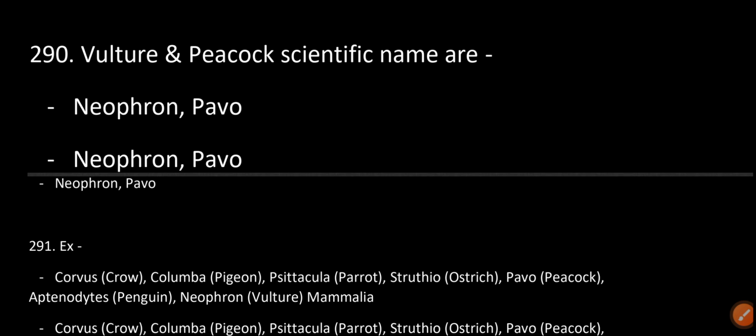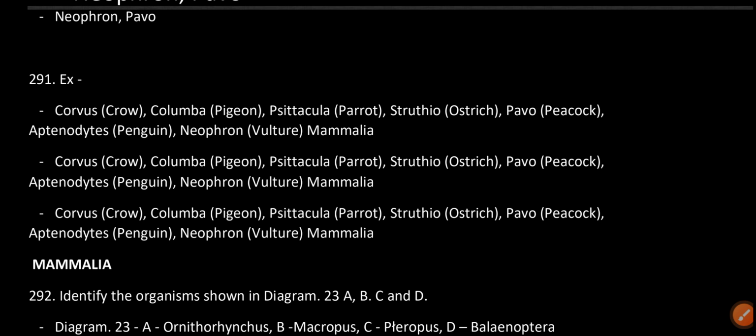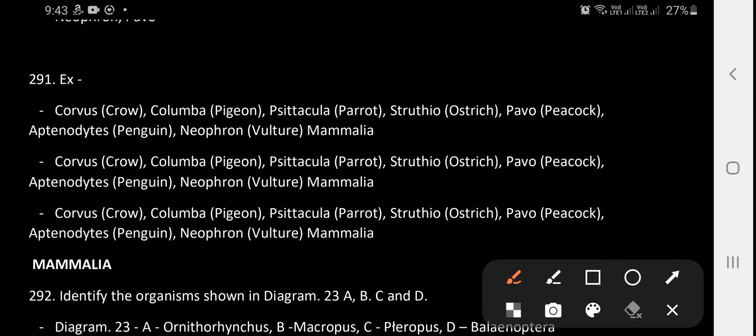Vulture and peacock scientific names are Neophron and Pavo. Examples: Corvus, crow; Columba, pigeon; Psittacula, parrot; Struthio, ostrich; Pavo, peacock; Aptenodytes, penguin; Neophron, vulture.